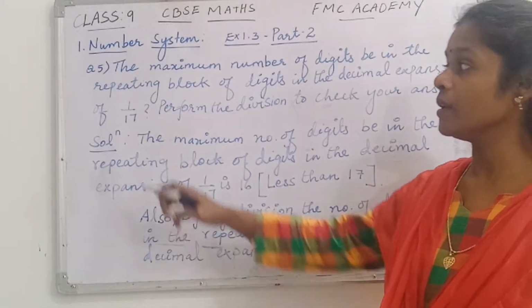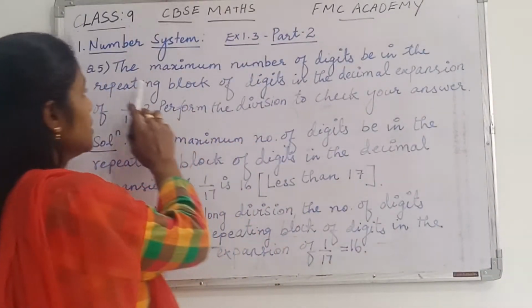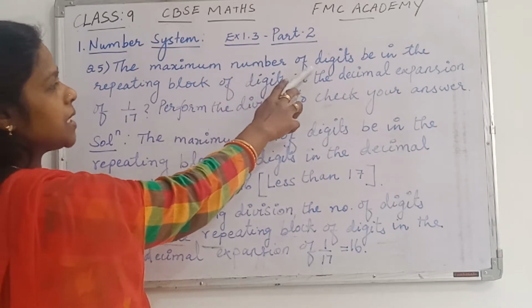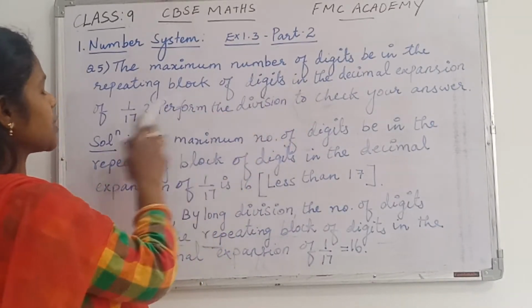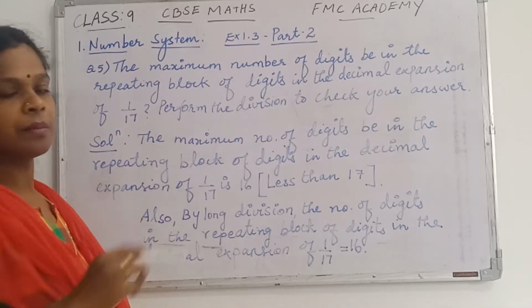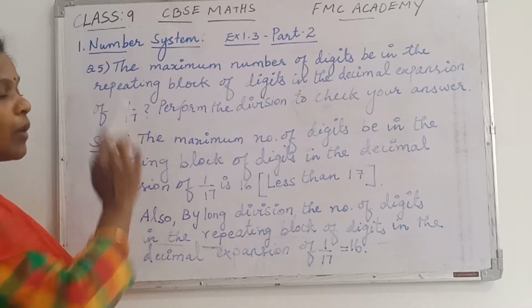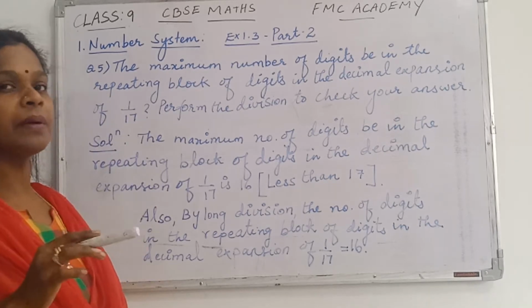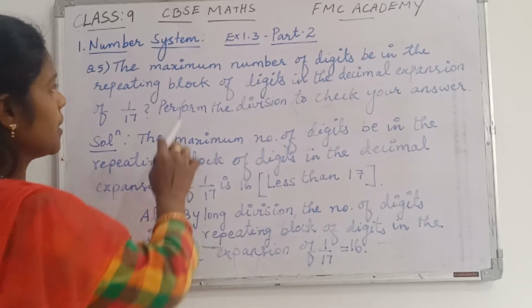Today we are going to continue with question number 5, which is a very simple one. What is the maximum number of digits in the repeating block of digits in the decimal expansion of 1 by 17? Means actually the question is, suppose you divide 1 by 17, maximum how many digits are going to repeat? That we have to find out.